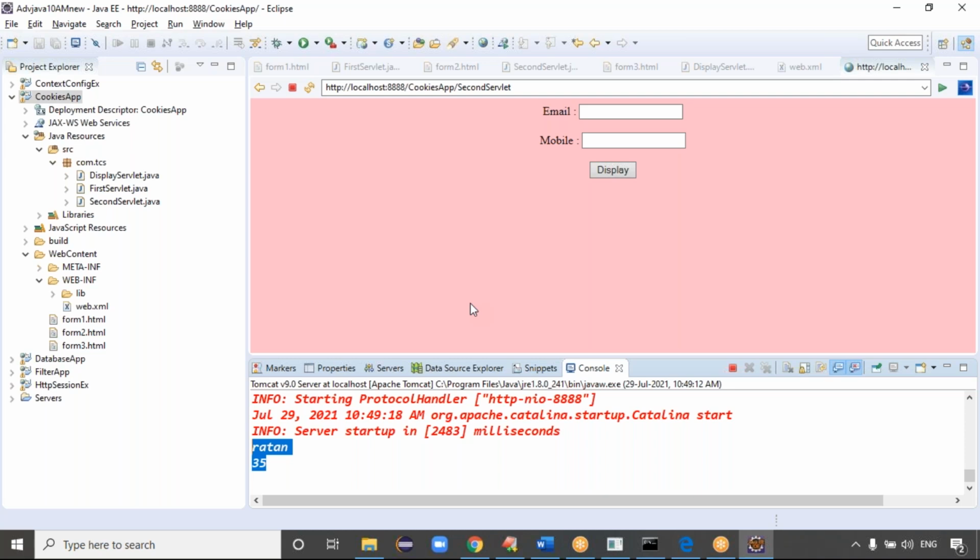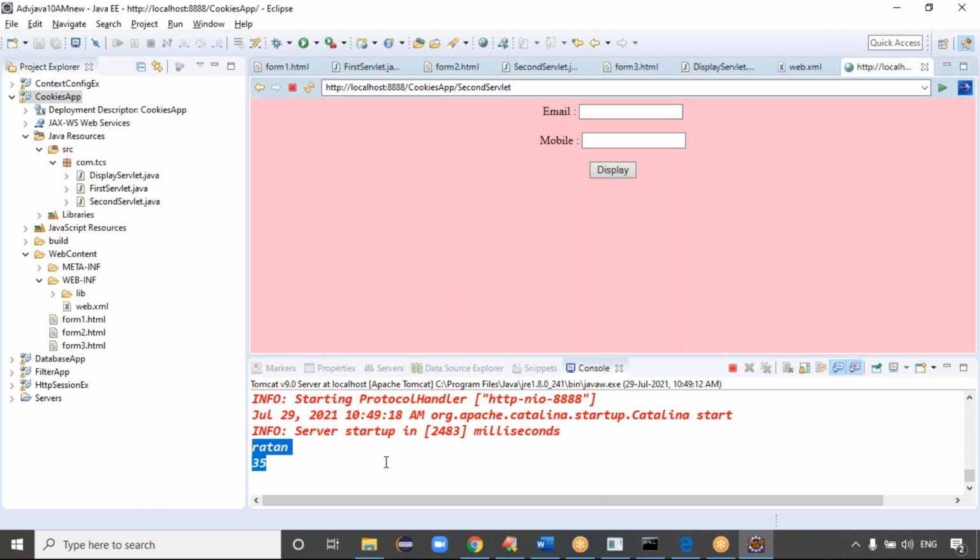Sir, even though those cookies are destroyed, once they are gone, how does the system internally fetch those cookies when we use request dot getCookies? No. See, in the response object four cookies are there, right? In the second form we are adding four cookies in total. The response object comes to your browser, right? Okay, so from the browser only we are bringing them back onto servlet 3. Exactly. You are not bringing them from the servlet, you are bringing them from your browser.